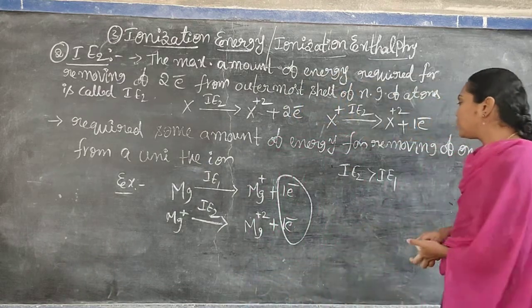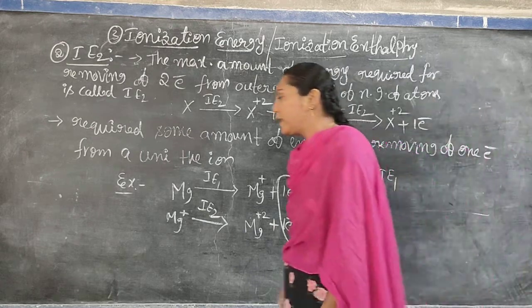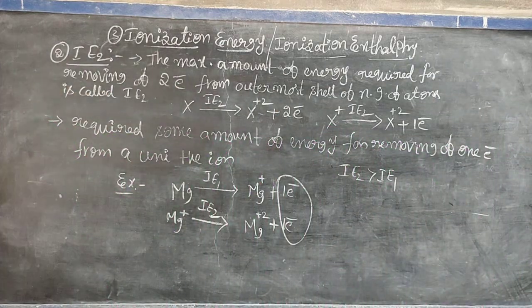That's why IE2 is always greater than IE1. You can remember this, it is very important. From an atom we can easily remove the electron, but we cannot easily remove the electron from a unipositive ion.